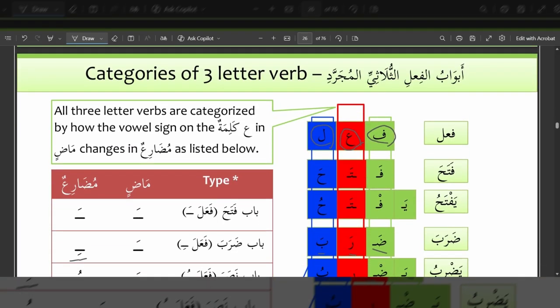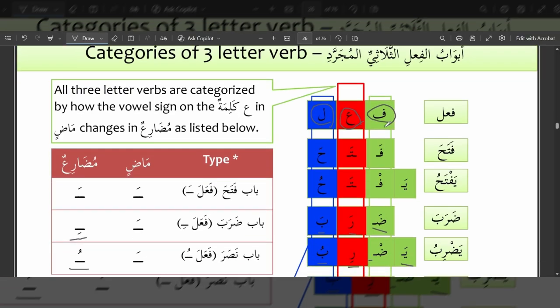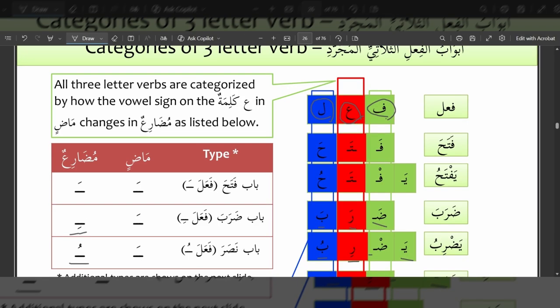So we have categories of three-letter verbs. All three-letter verbs have their root letters. It is divided into fa kalima, which is the first radical, then ain kalima, which is the second radical, and then the lam kalima, which is the third radical. According to how the vowel on the ain kalima changes when the verb transforms from fi'al al-madi to fi'al al-mudari, it has been categorized as follows.